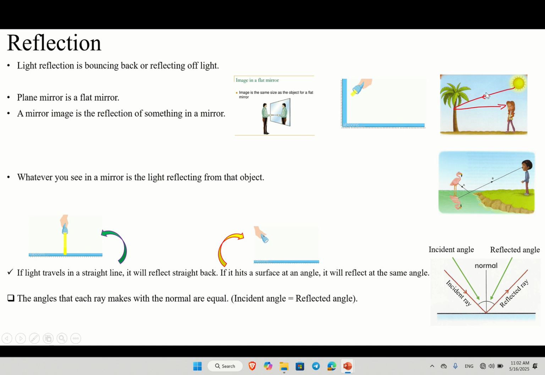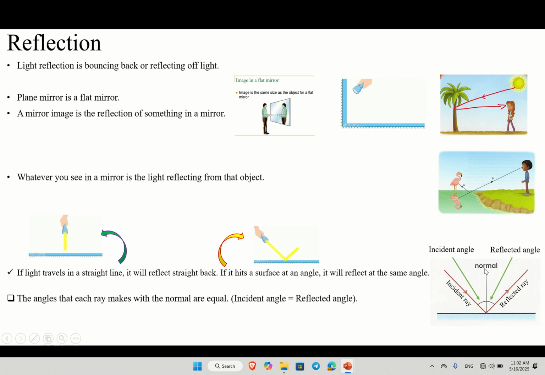It means we have the incident ray and the reflected ray. The light that comes from the source is the incident ray. The light reflected off the object is the reflected ray. By these arrows, you're going to understand which one is coming to the mirror and which one is going from the mirror. The one coming to the mirror, from the source to the mirror by this arrow, is the incident ray. It has another name, which is the arriving ray. And the light ray that goes from the mirror, reflecting off the mirror, is the reflected ray.